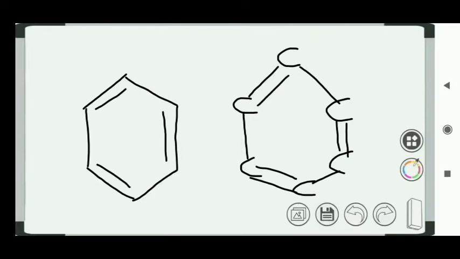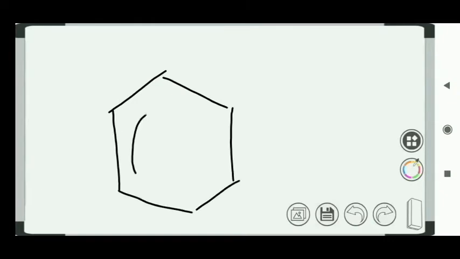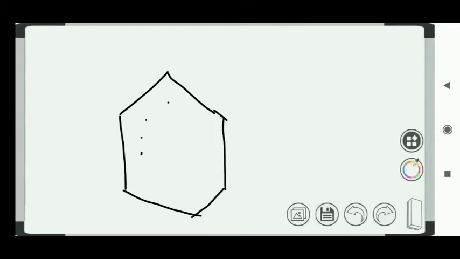So the resonance structure, we can draw the benzene ring like this, in which the electron density is represented as a resonance structure. Otherwise, I can draw dotted lines that represent the electron cloud density above and below the plane.